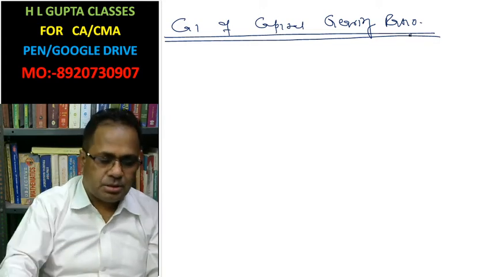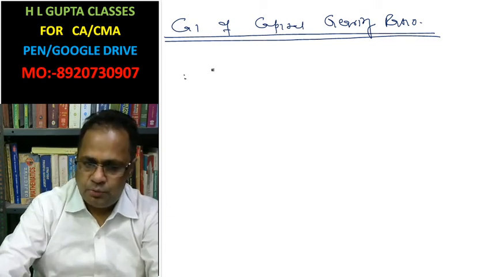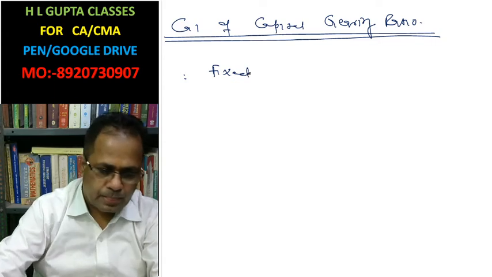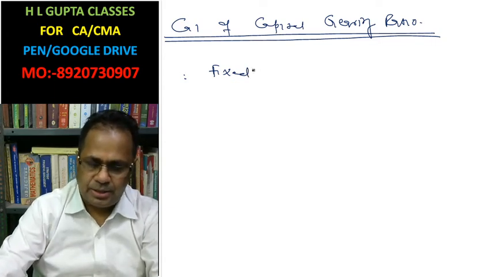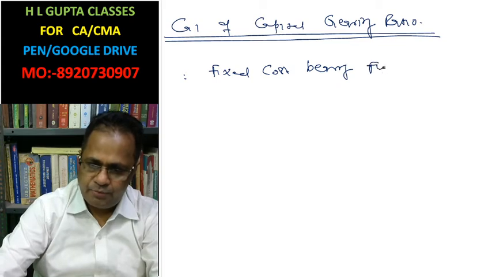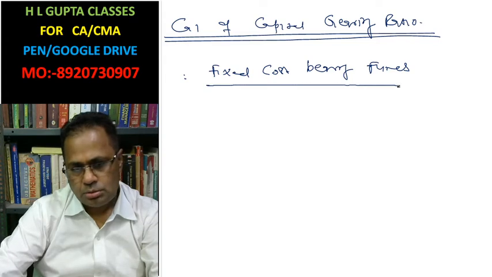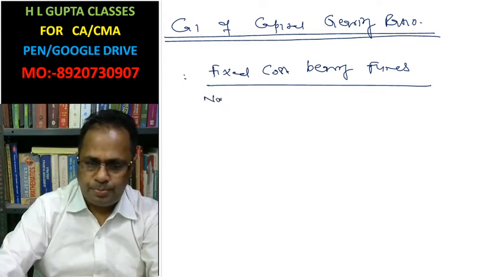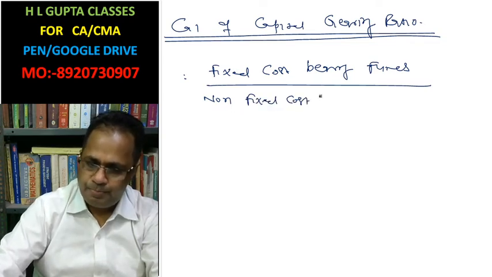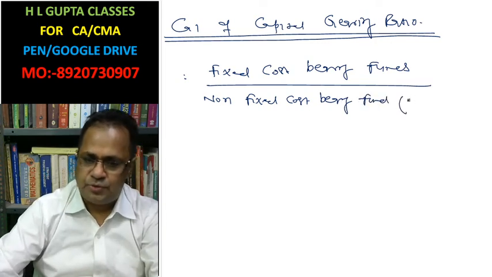Okay, so those are the fixed interest bearing funds. The formula is fixed interest and dividend, fixed cost bearing funds, divided by non-fixed cost bearing funds, that is equity share funds.